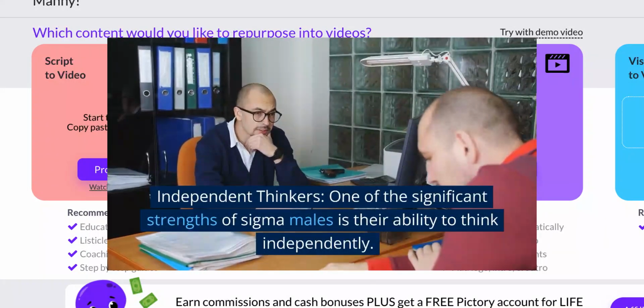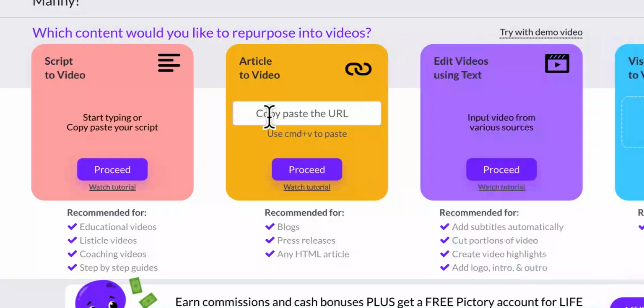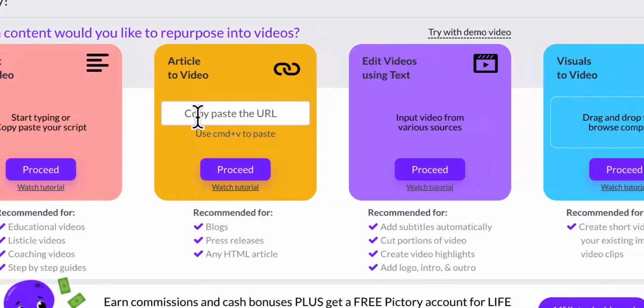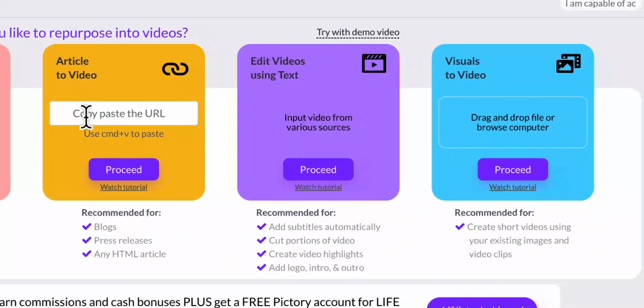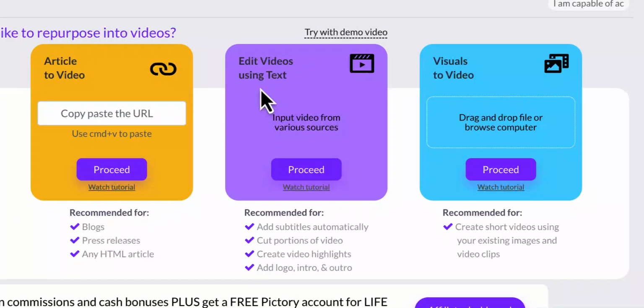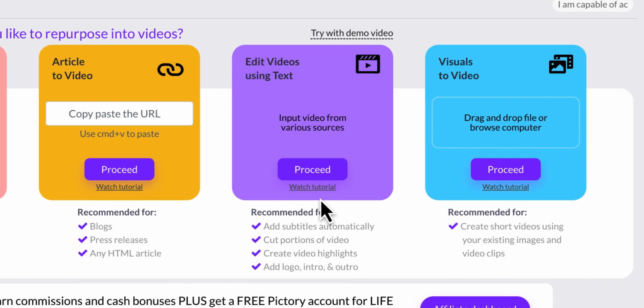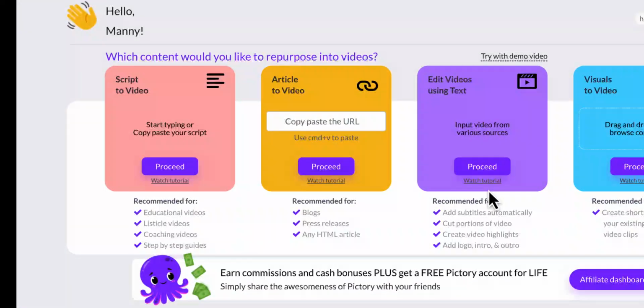We also have the option to copy the URL of a website and create a video based on that. We also have editing and visuals to videos as well that you can use. There's also a tutorial down the bottom here for every one of these options that you can watch and see how this component works. So let's start with the first one, which is script to video.